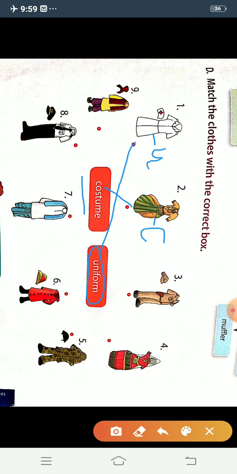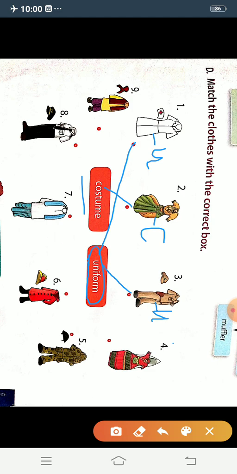Now see the third one. This is a dress of a policeman. Policeman is wearing this type of dress and we call it uniform. So we will match here U, U for uniform, because police job is a specific kind of job and this is a special dress of police. So it is called uniform.